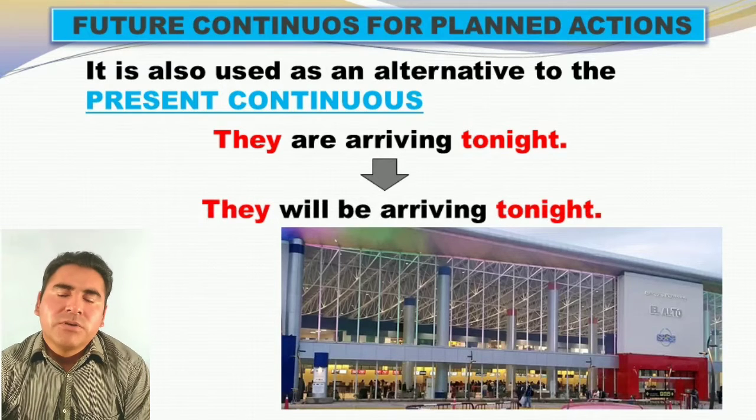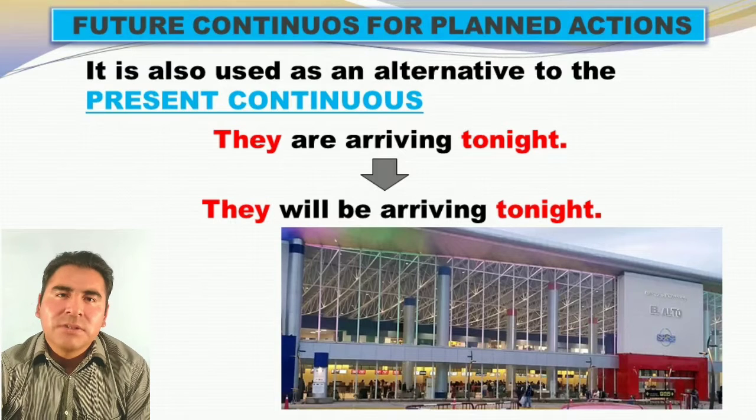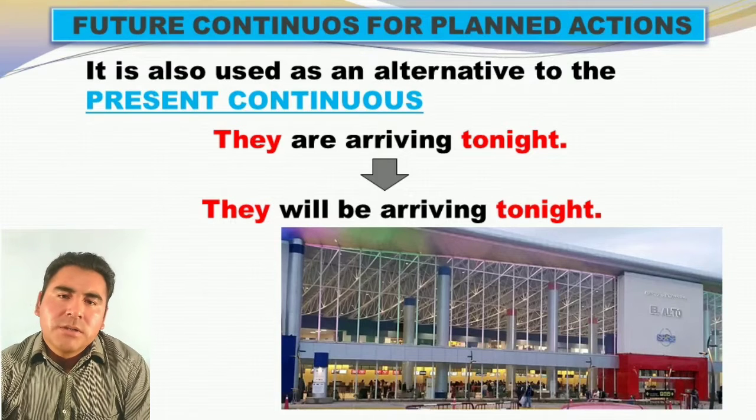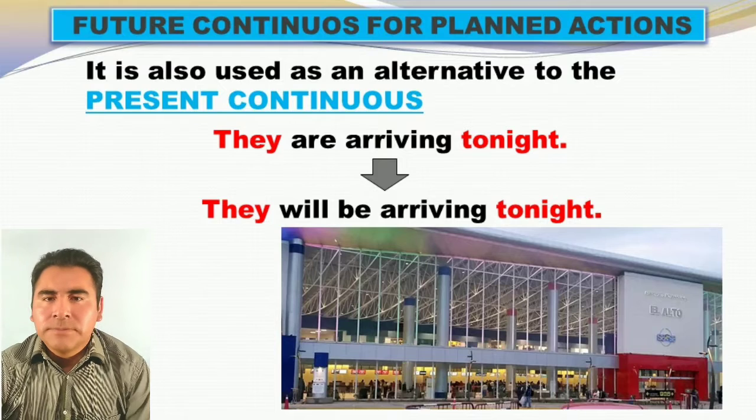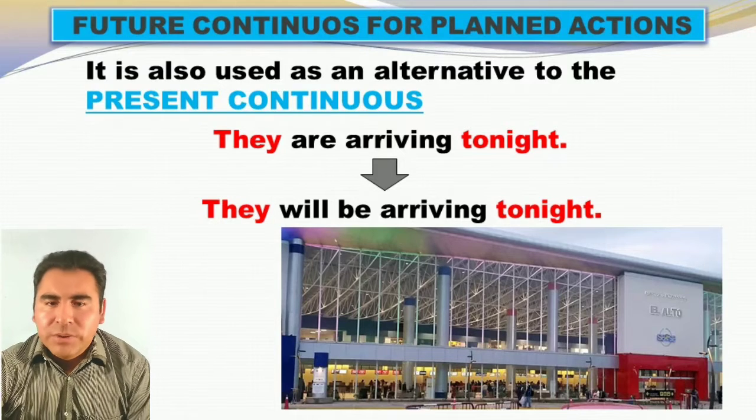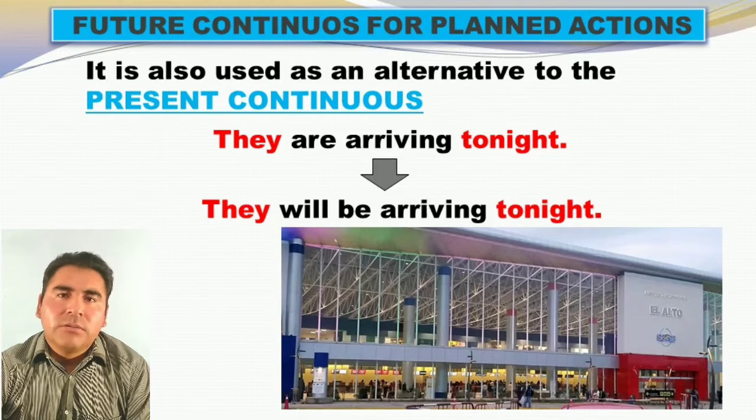They will be arriving tonight. Don't forget the grammar structure that we have over there. Subject, will be, and present participle, and tonight. Okay, time marker. Similar, right? We can also use it to replace, or instead of that, by the way.